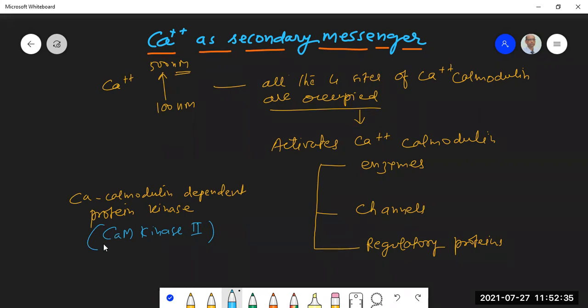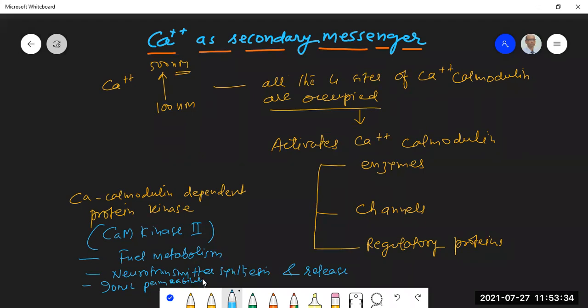And this CAM kinase in turn is responsible for regulating fuel metabolism, neurotransmitter synthesis and release, and ionic permeability.